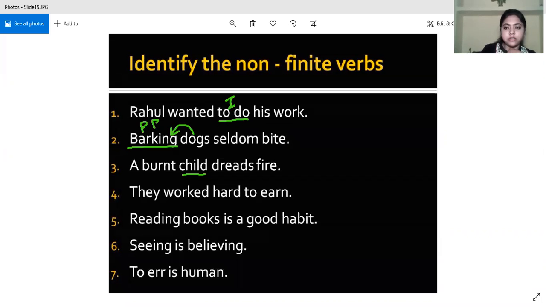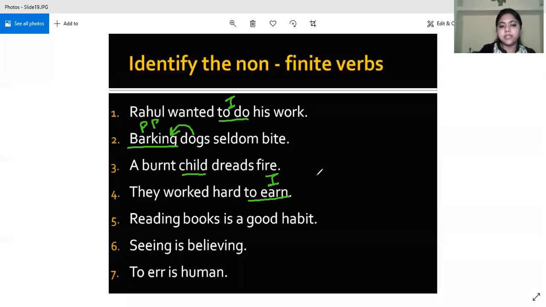Ma'am, worked is infinitive. Where is to? Worked is a finite verb, because if you change the tense, this worked will become work. Write it in the form of simple present: they work hard to earn. What will remain the same? To earn will remain the same. So this to earn is an infinitive. All right.